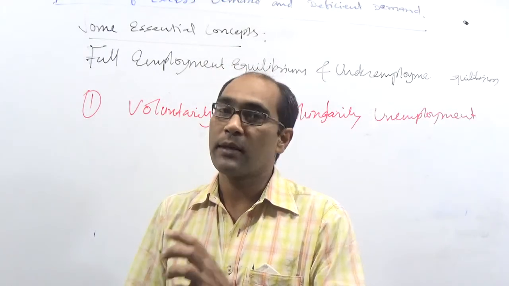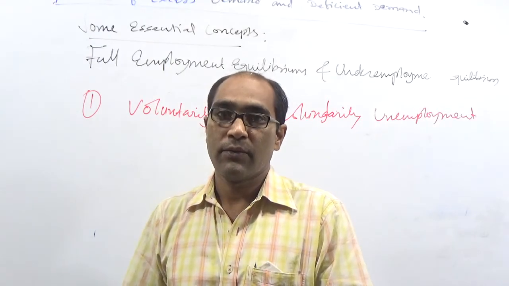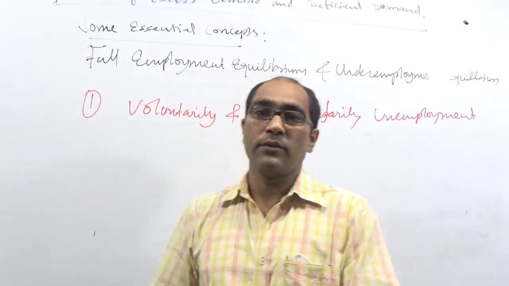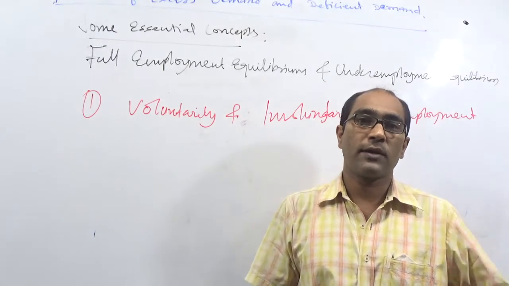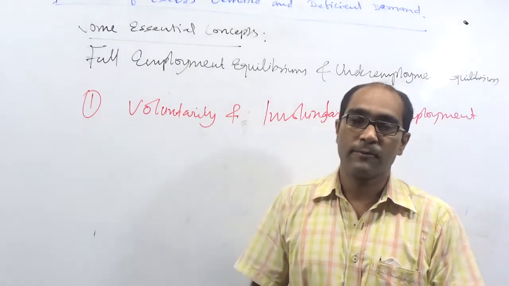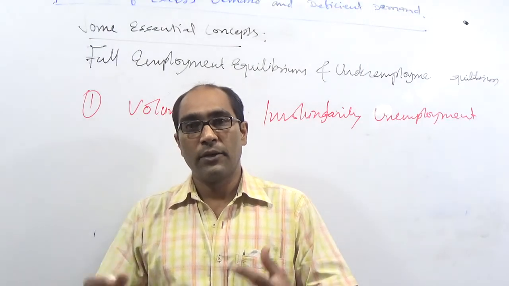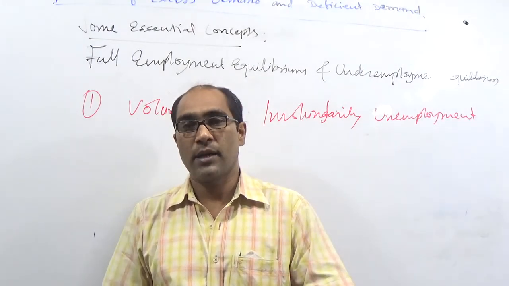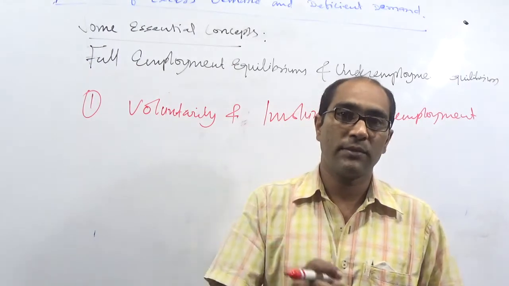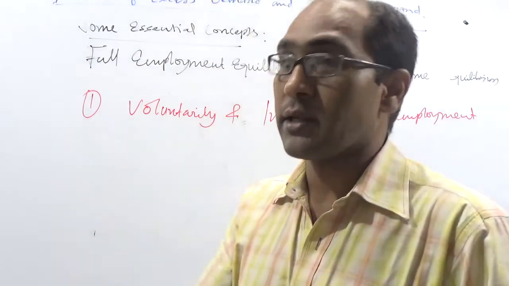Here unemployment will occur when an able-bodied person who is willing to do the work at the prevalent wage rate is unable to find work. A person who wants to work and also has the capacity to work, both are required.